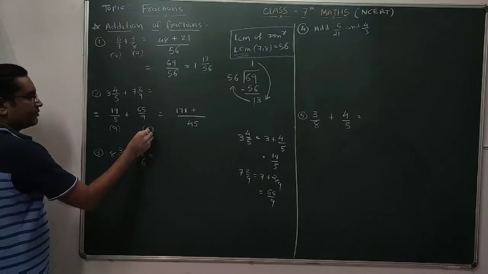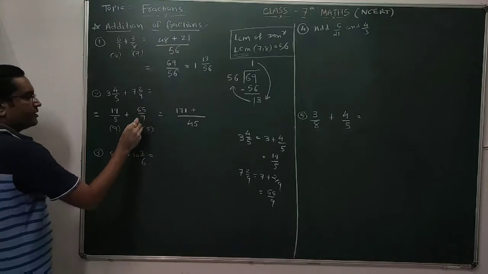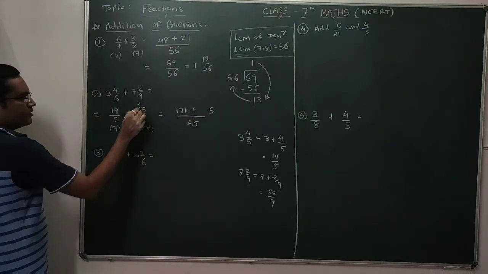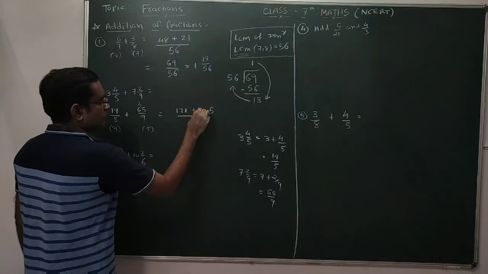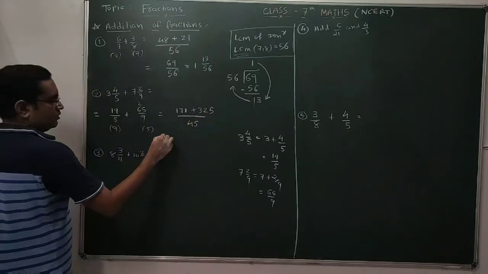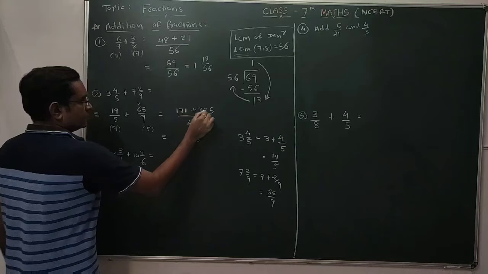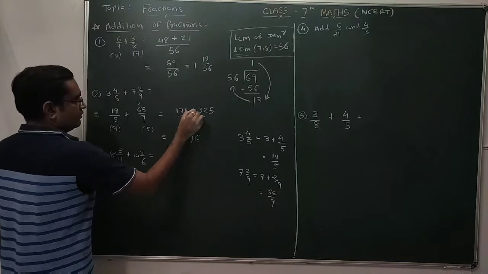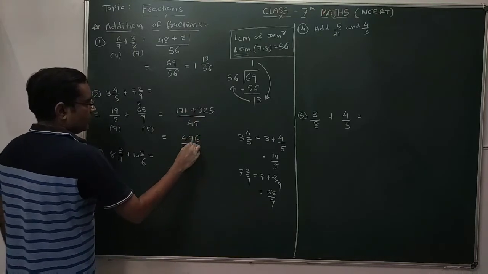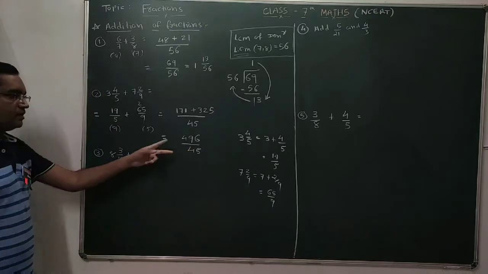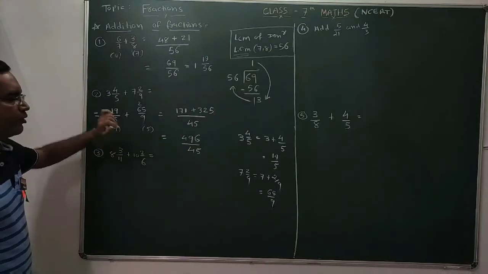So again you have to multiply this 5 with the 65. 5 fives are 25, and 5 sixes are 30 plus 2, 32. So the answer is 171 plus 325 divided by 45. Clear? This is the answer, which is in improper fraction.